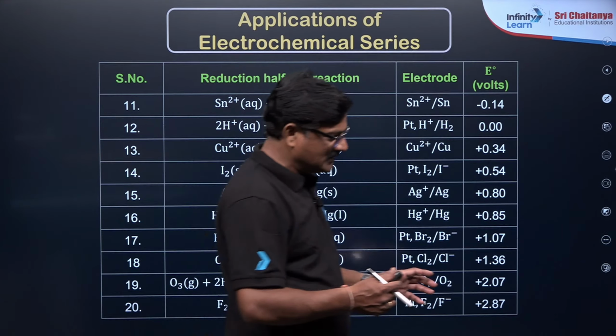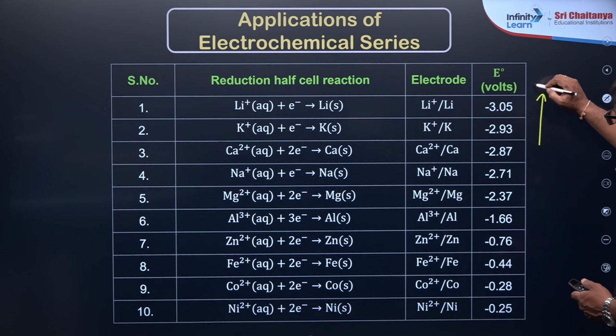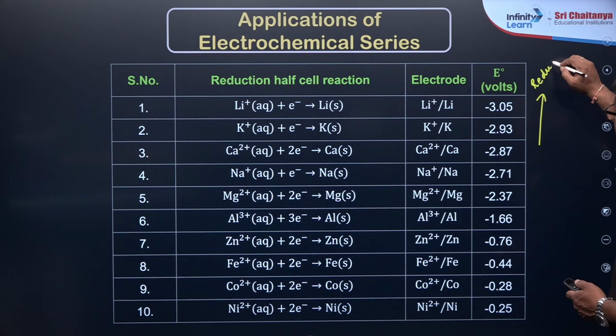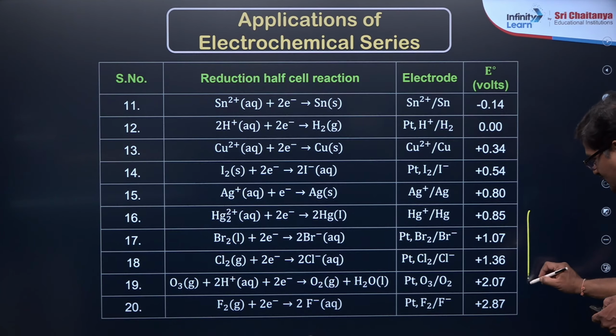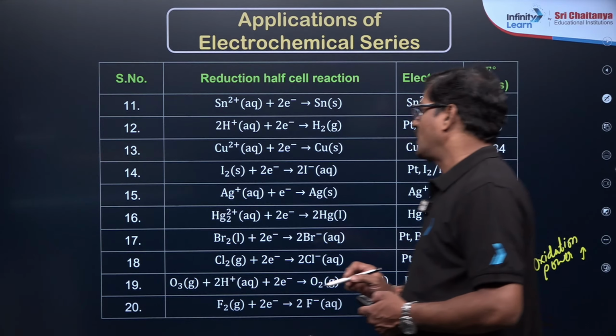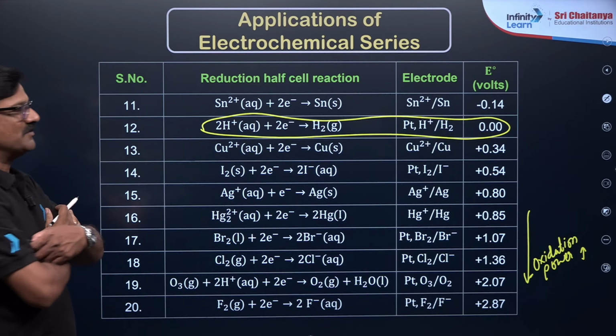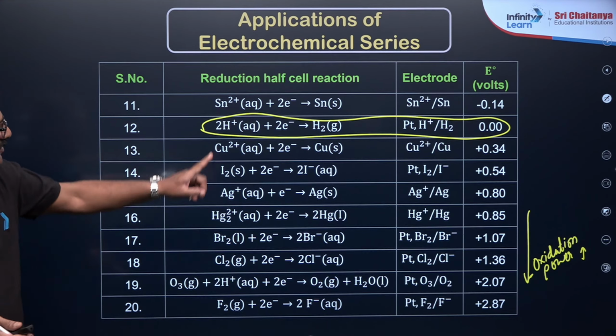So I just want to say, down this ECS, reduction property is increased, reducing power increases, and here oxidation power increases with reference to your hydrogen. This is your hydrogen, this is going to be 0.0. Understand? Hydrogen is going to be 0.0.